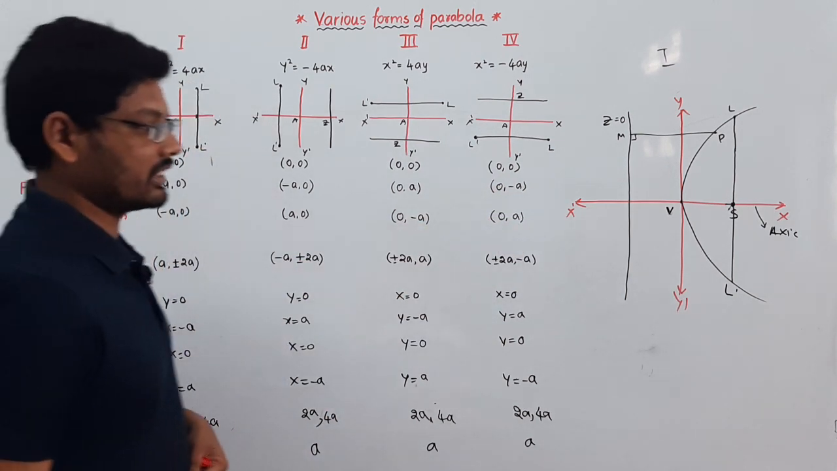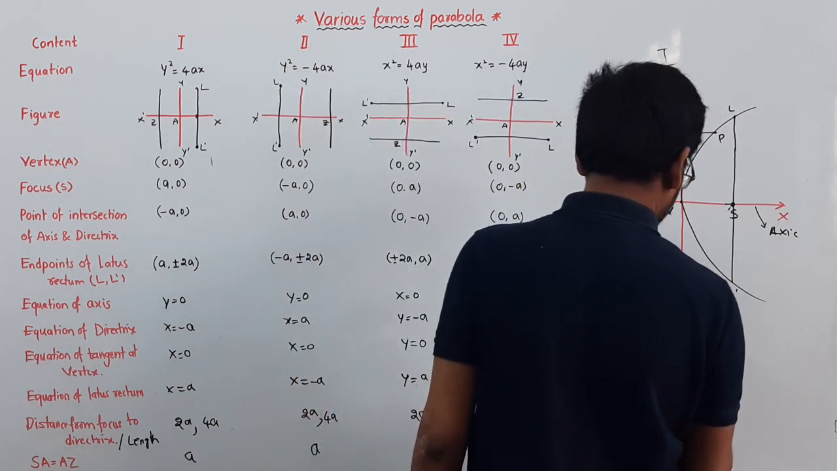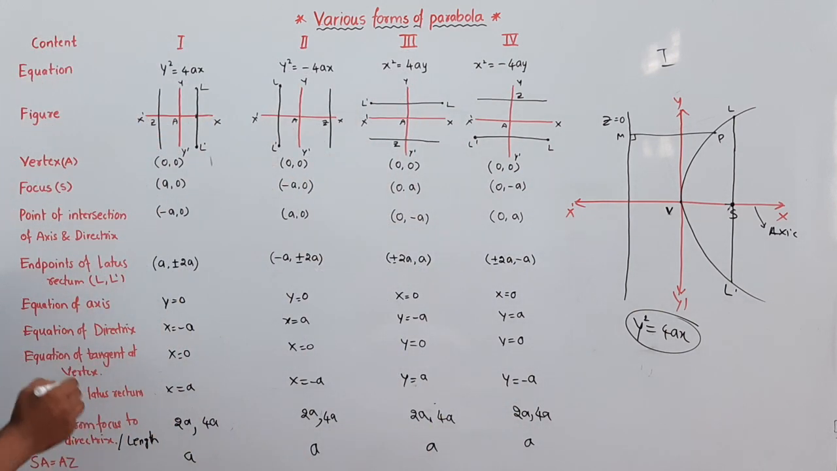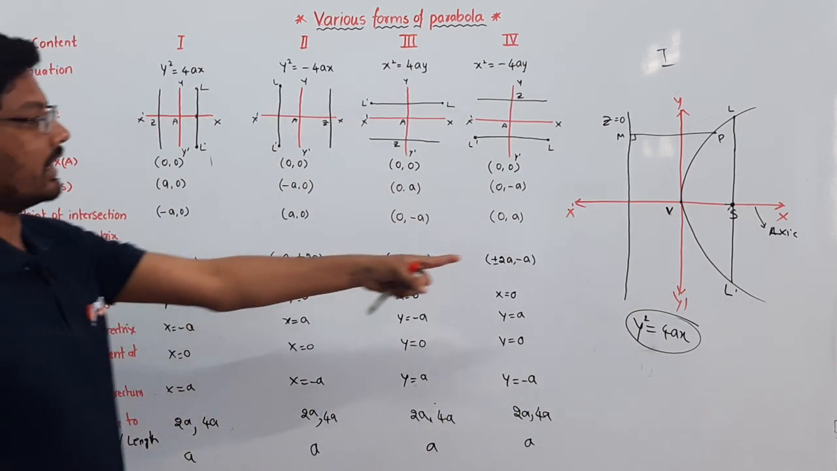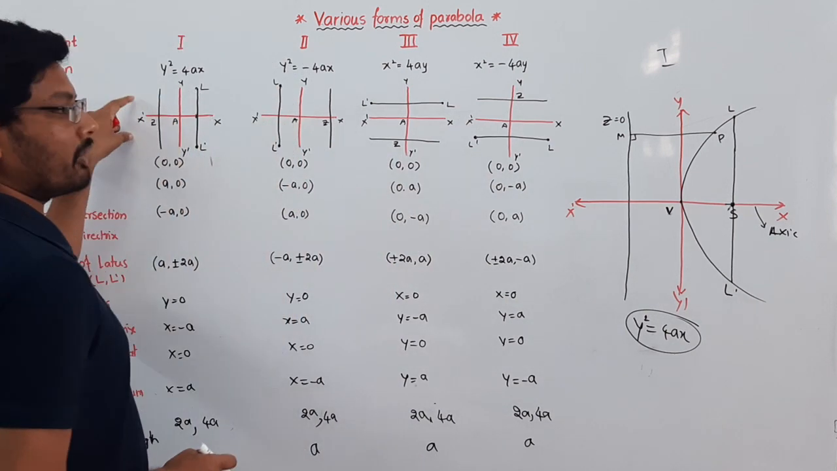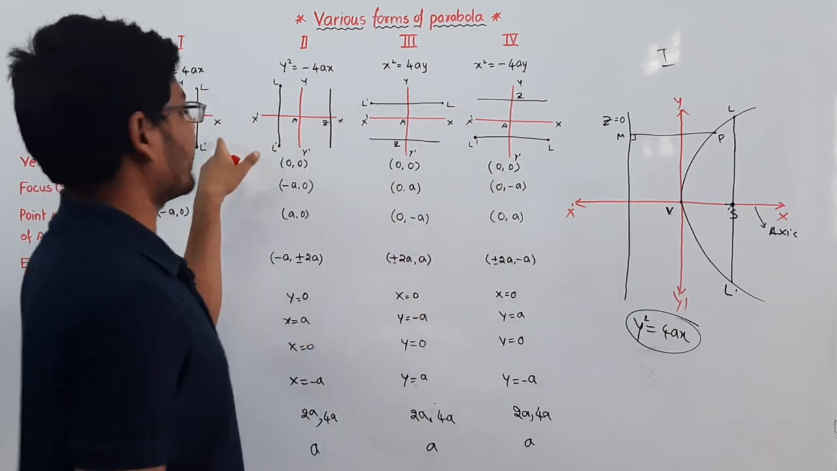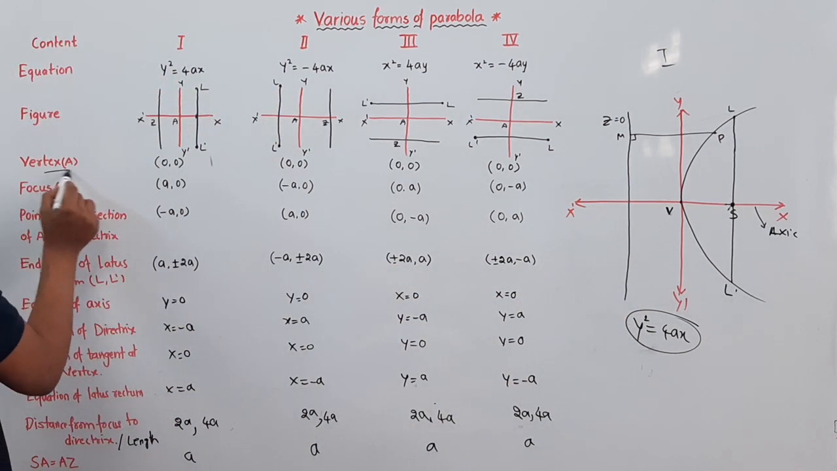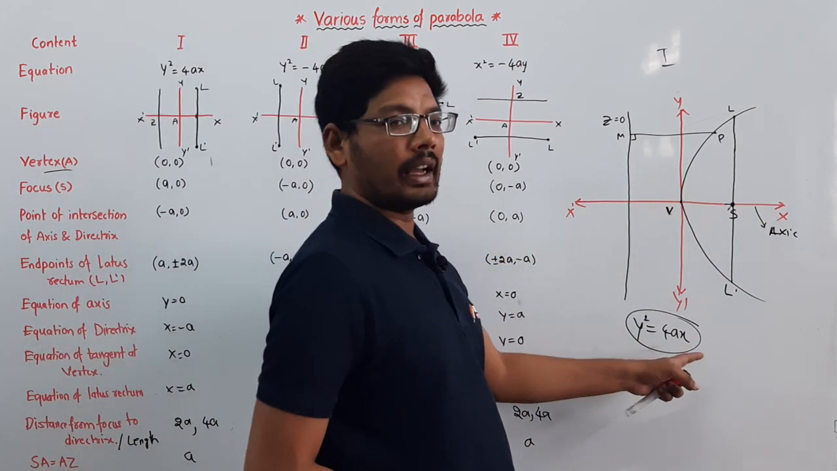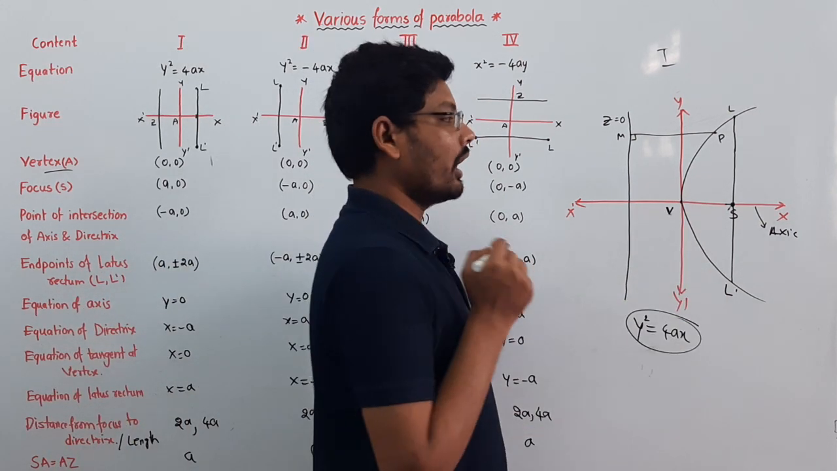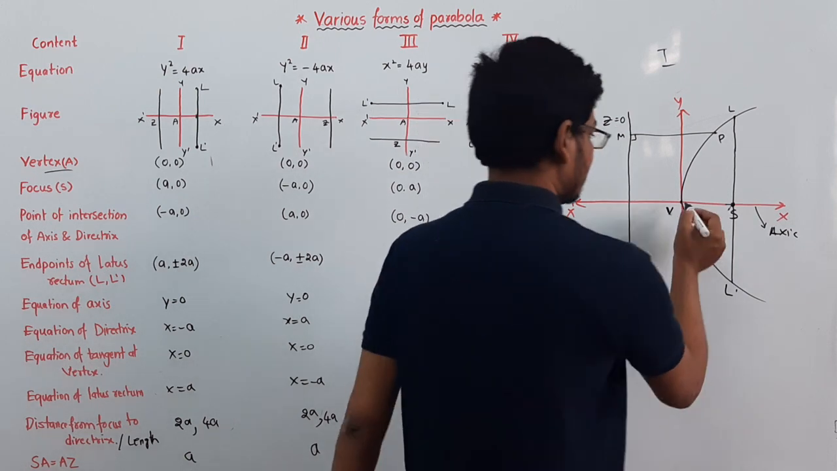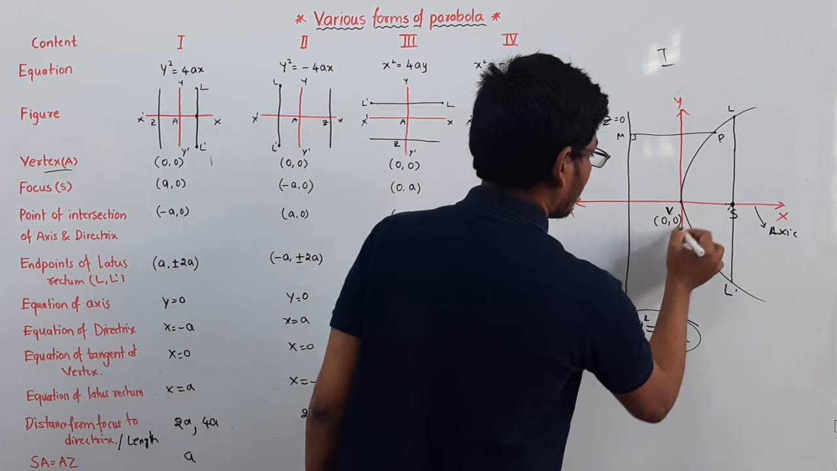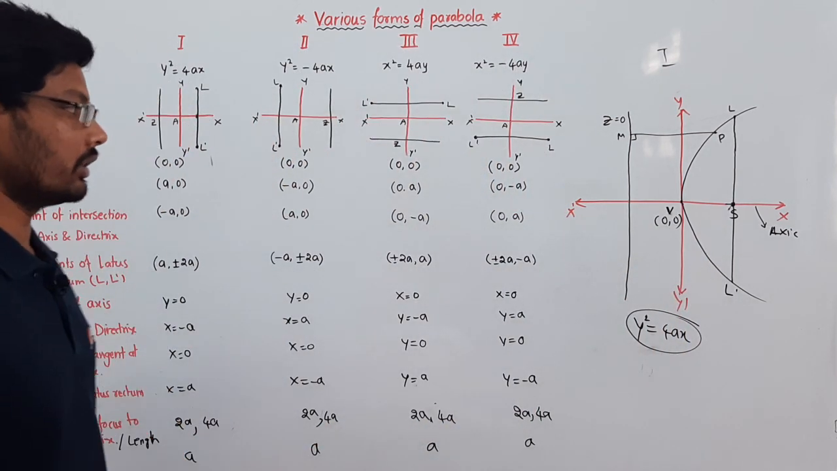The standard form of this equation is y square is equal to 4ax. This is the standard form of the parabola equation. For this equation, this is the general figure, and this is the actual figure. What is the vertex? The point where the parabola intersects the principal axis is called the vertex. It is intersecting at the origin, so I am taking it as (0, 0).